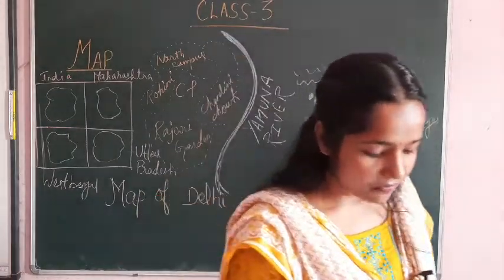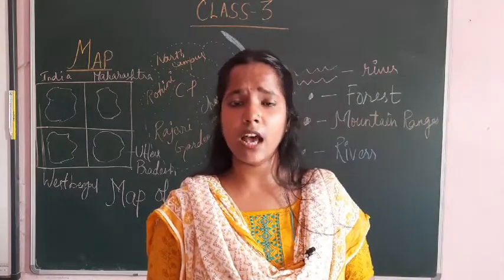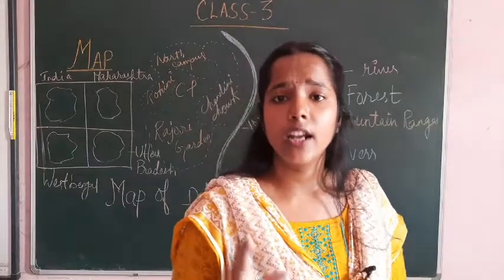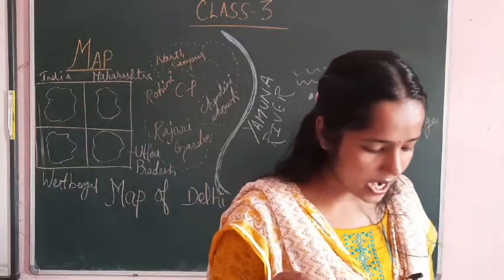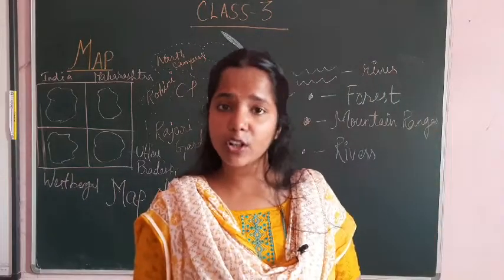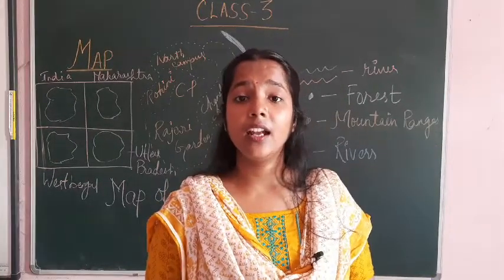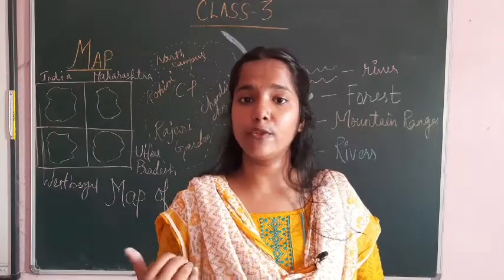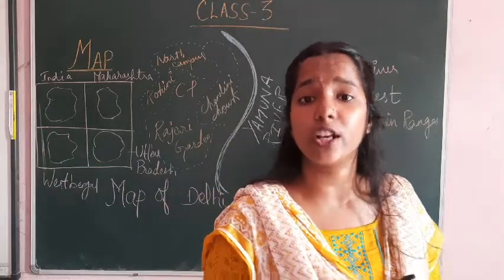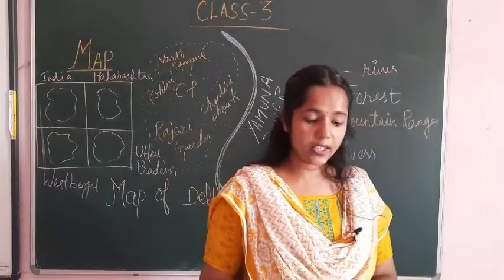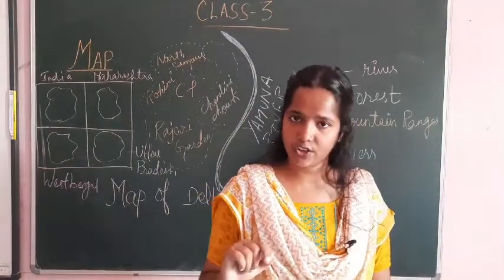So the four directions are north, south, east, west. When I was starting the chapter, I told you the directions are divided into north, south, east, west. After that, the compass tells about direction. The compass indicates the directions as well as the other four directions: northwest, northeast, southwest, southeast. Its needle always points towards the north. It starts from the point of the north direction, isn't it?